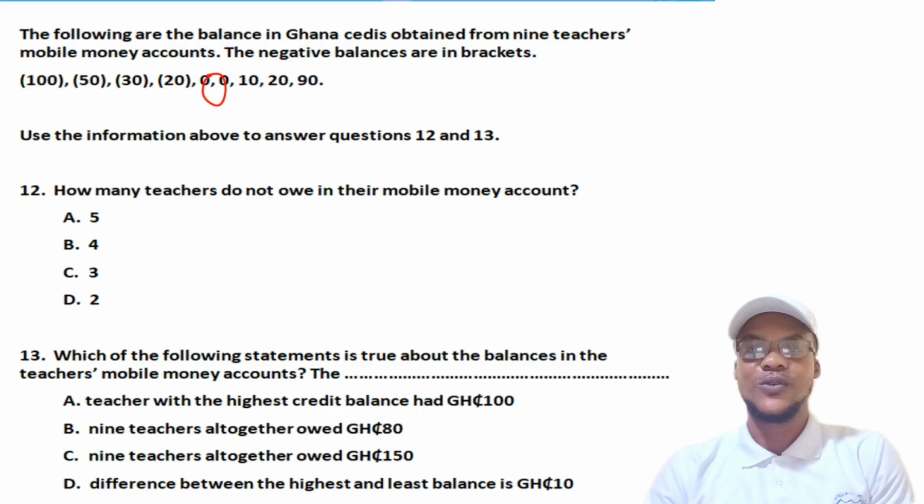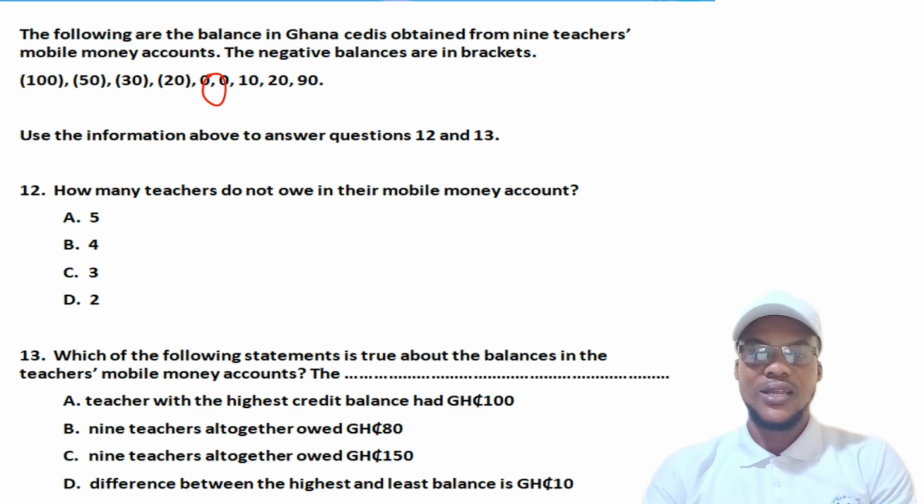The other last three, that is the 10, 20, and 19, mean that they have certain amounts in their accounts. So which of these categories will you belong to? It's funny, isn't it? So pray that you don't belong to those accounts in the brackets.